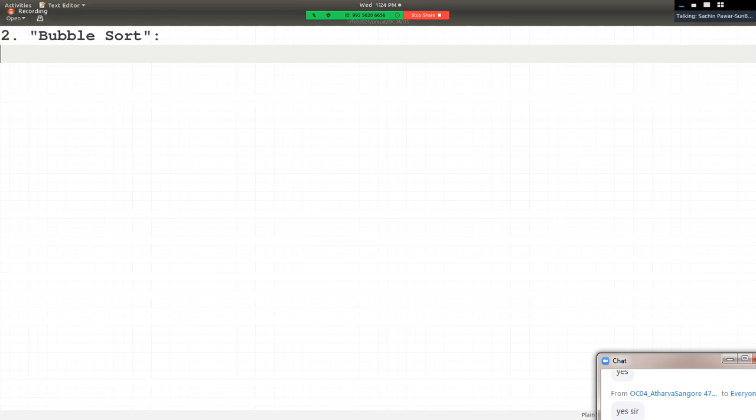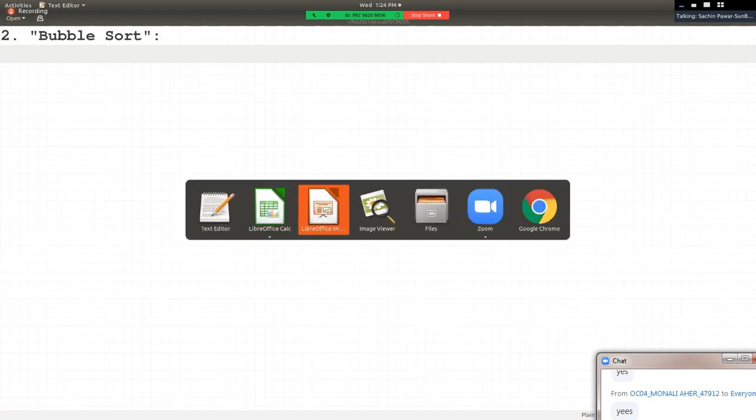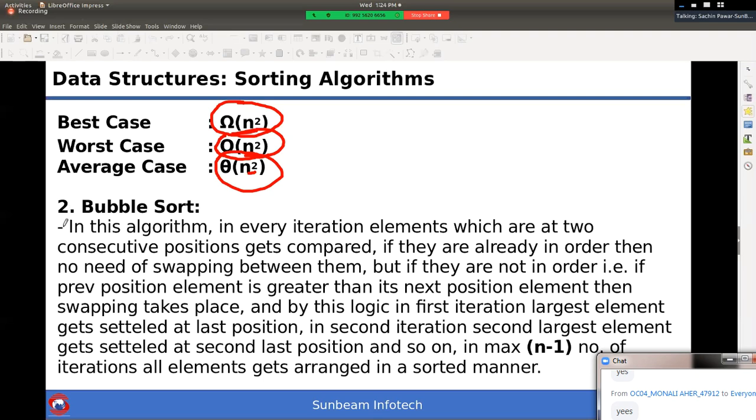Hello friends, are you with me? Are you there? Right? So we are moving to the next algorithm, bubble sort. Now again in bubble sort, if you read the logic carefully, pay attention. In this algorithm, in every iteration, elements which are at two consecutive positions get compared. If they are already in order, then no need of swapping between them.